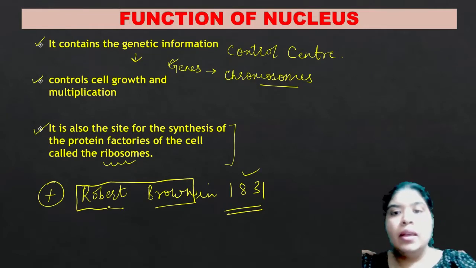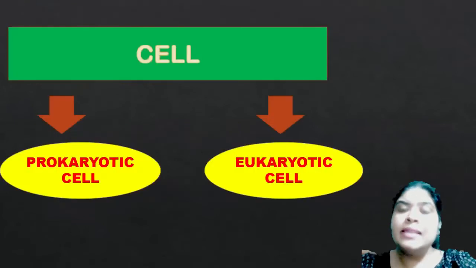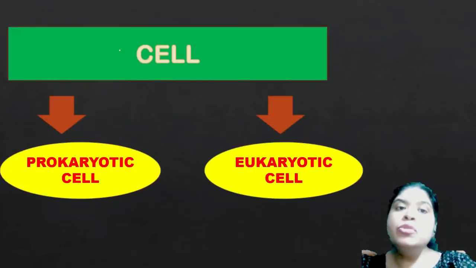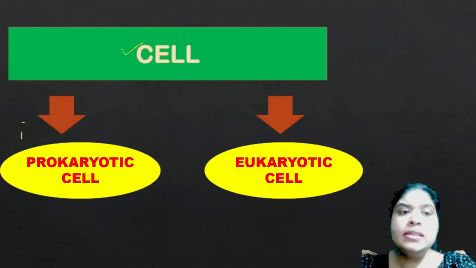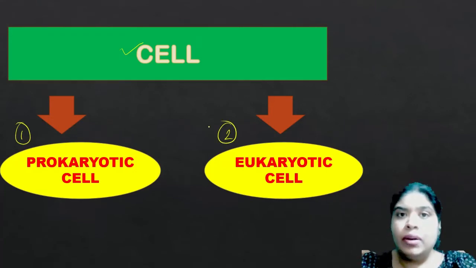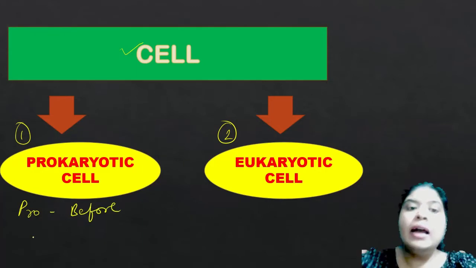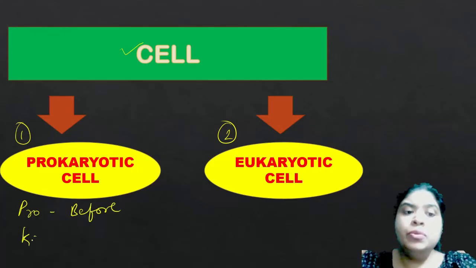Okay. Now, when I talk about the cell, it can be divided into two categories. First, it can be a prokaryotic cell, or it can be a eukaryotic cell. Now, pro means before, and karyon here refers to nucleus.